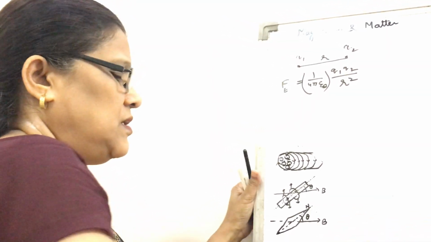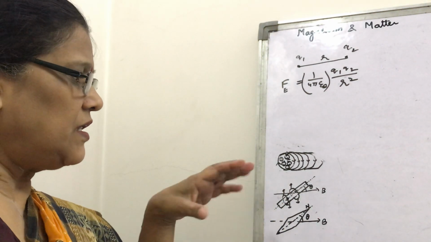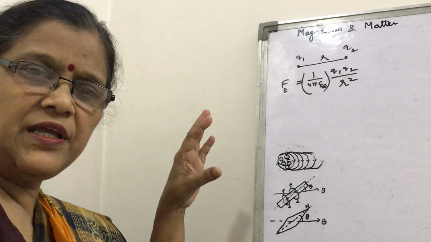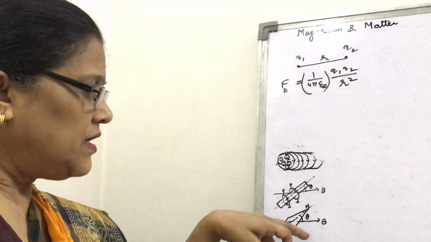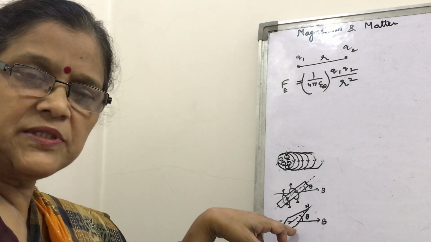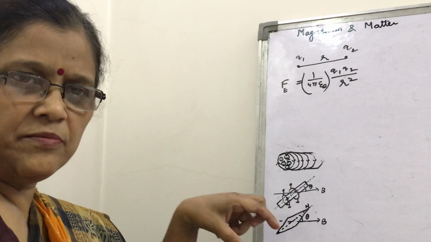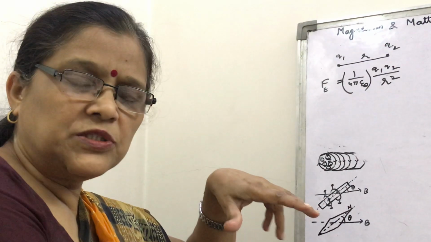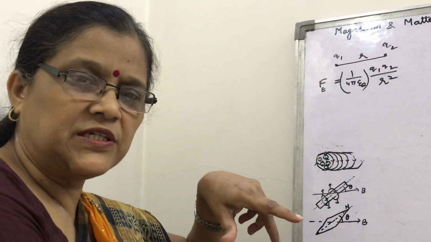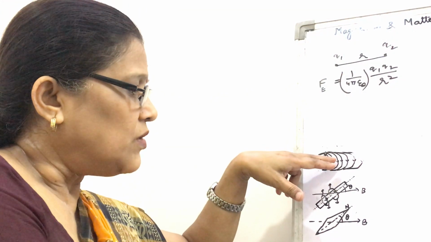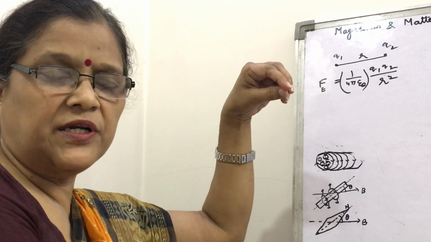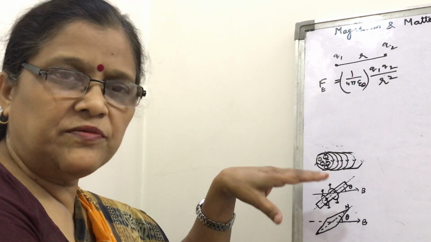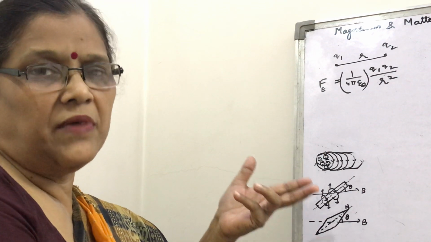Let us see what happens if a solenoid is suspended freely: it behaves like a bar magnet. So if it is a compass needle or a simple magnetic needle, suspended freely, then it will show similar effects, similar deflections, if both the solenoid and compass needle are suspended freely. So it will always show the similar effect. What does it prove? That the solenoid is also a magnetic dipole.